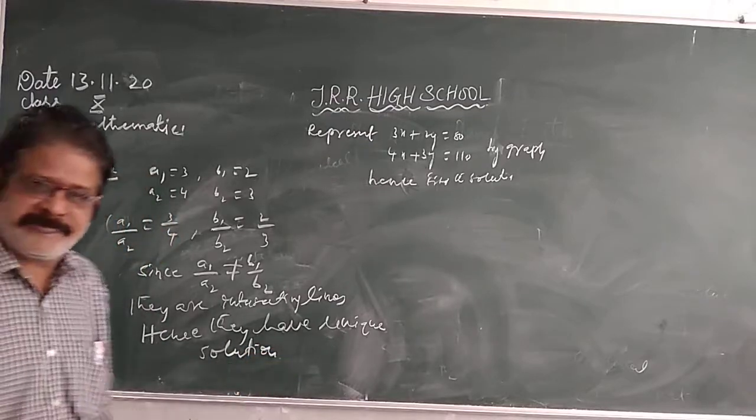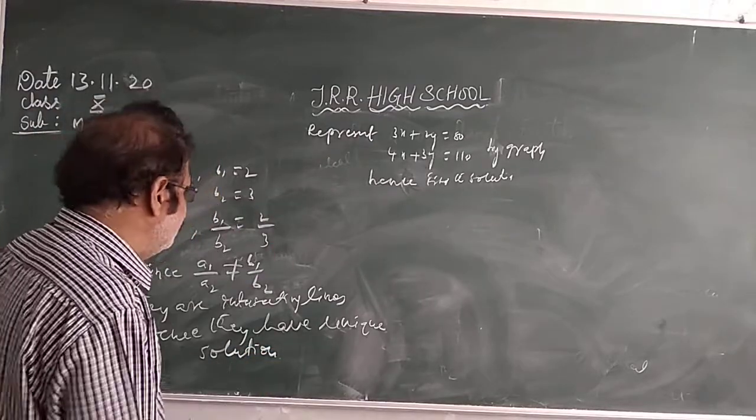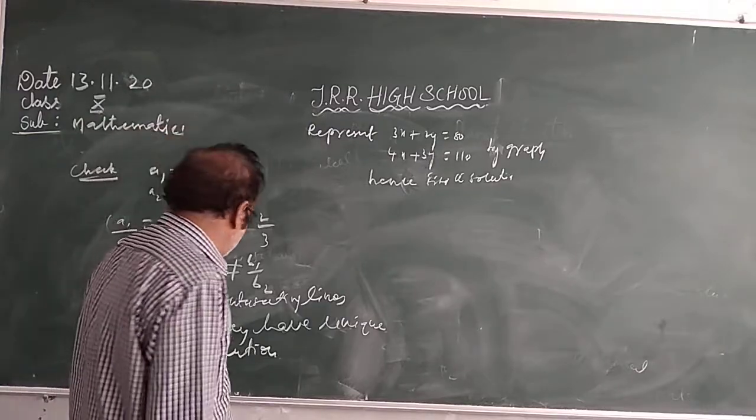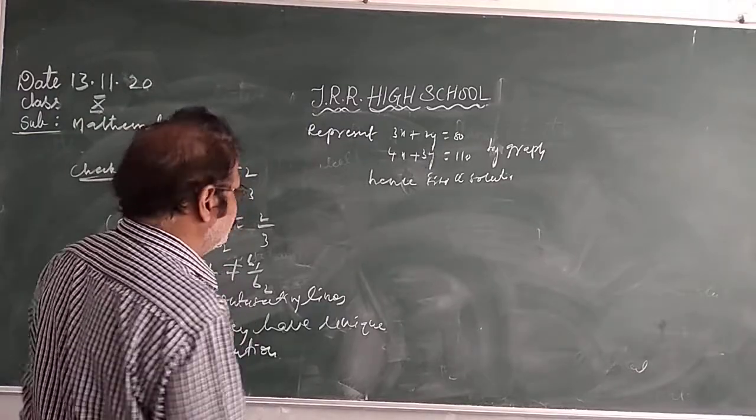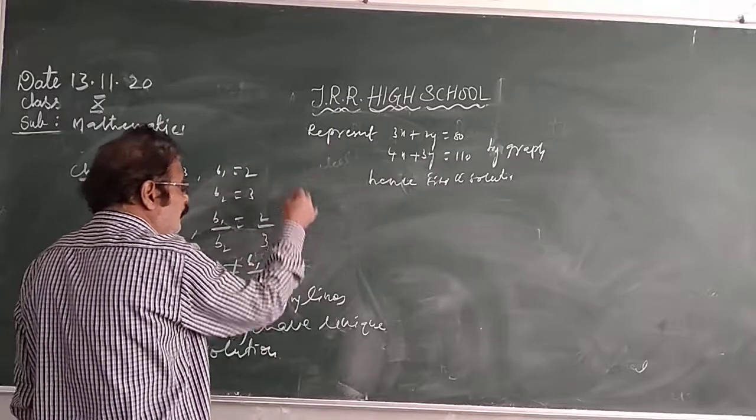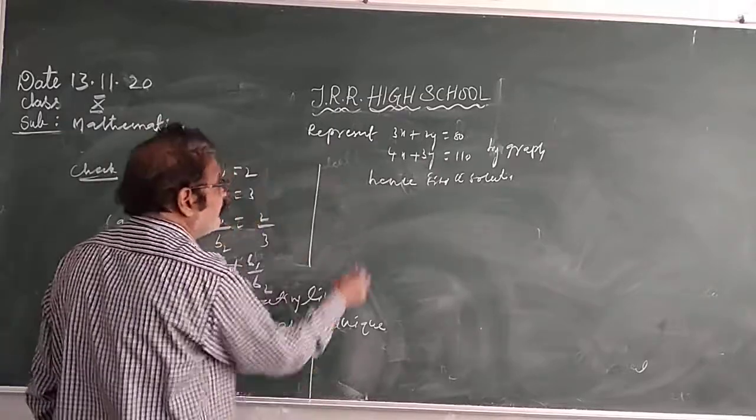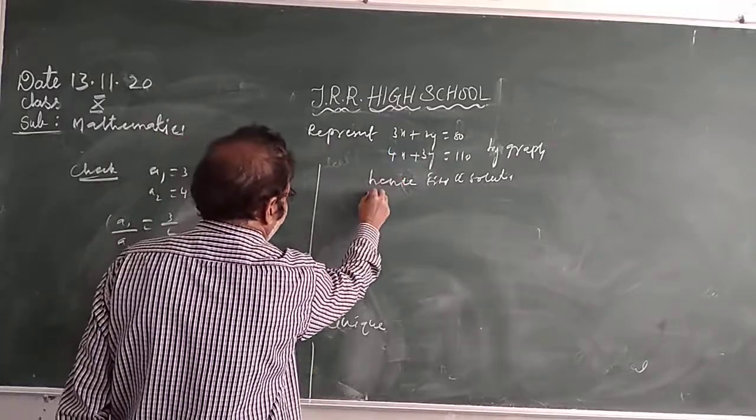Unique solution means consistent. So let us draw the graph. You have to draw the graph. First, for the line 3x plus 2y equal to 80.